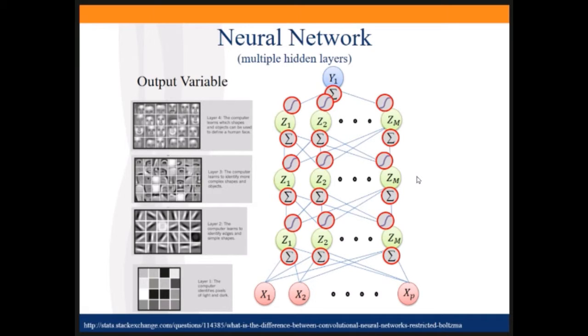And so what gets passed in is here's a group of pixels at the bottom. Okay, the second layer will say, okay, I've got an edge here, an edge at this location, an edge here, and an edge there, passes it up to the next layer. And if those edges line up in the right spots, then they'll get a lot of influence going up in some of the segments. So you get high values at some of these Z's at the second hidden layer. And they'll say, hey, I've got a forehead here and a chin and a nose. And then when they're aligned properly to each other, the proper combination of those will get passed up to the next layer.